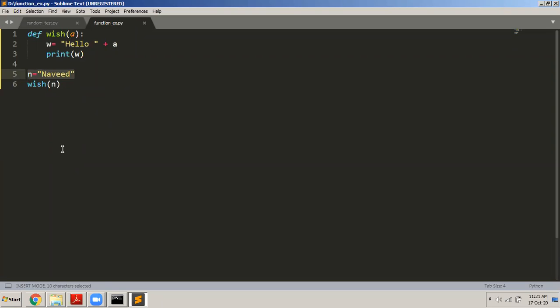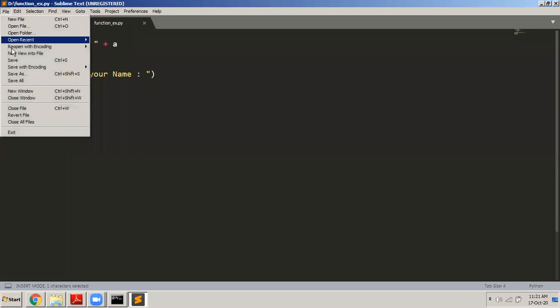You can do one thing. You can say n = input, and before that, print "enter your name". So when you execute this program, the first thing that gets executed is this one. It will tell you to enter your name. Then after that, the input function, you know what it does. It will allow you to type something from the keyboard. So you will enter some name. Whatever you enter will come into n, and then you call the function wish by passing this n, and it will display the appropriate message.